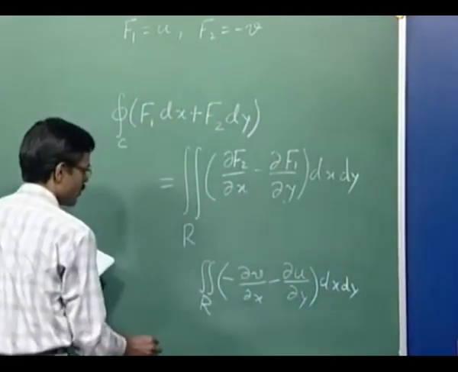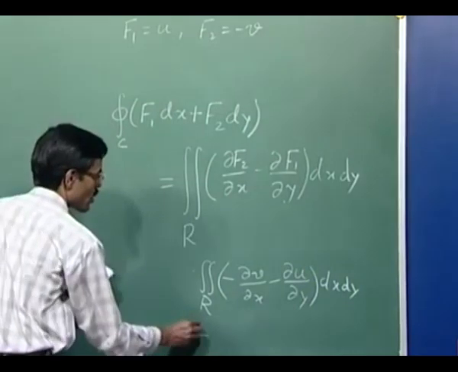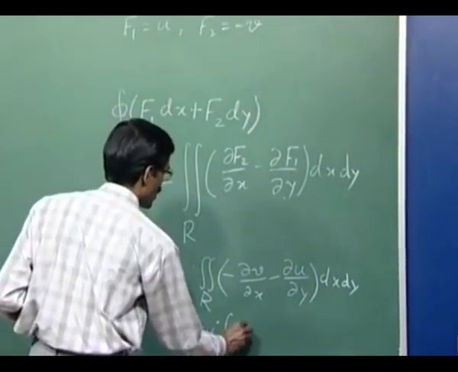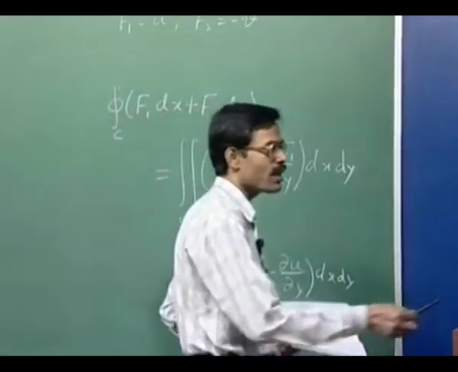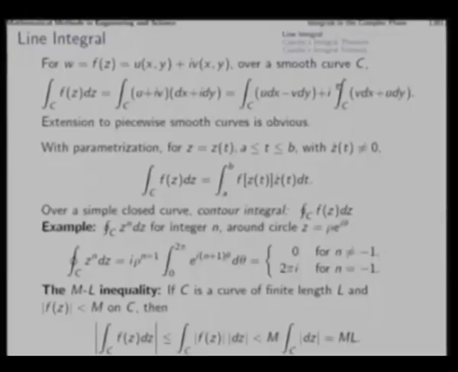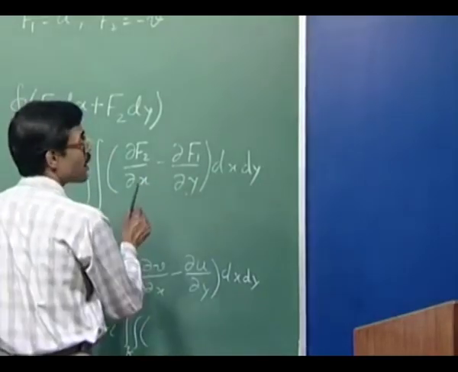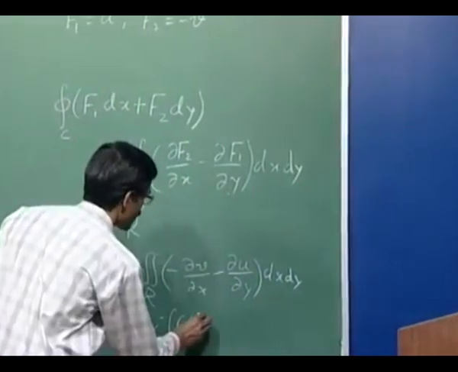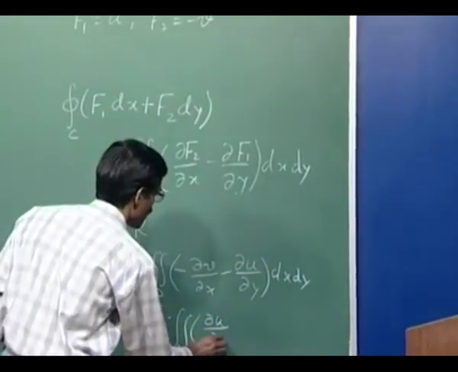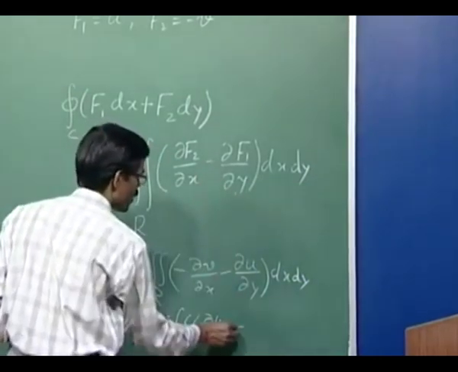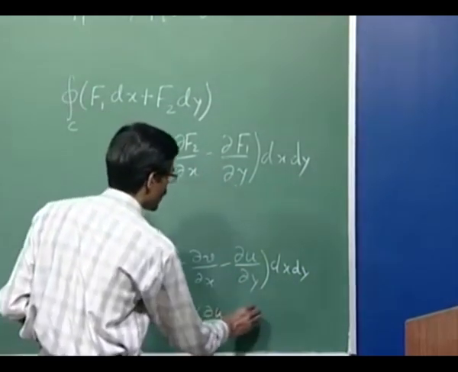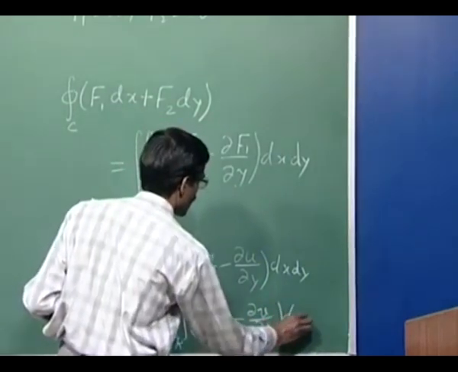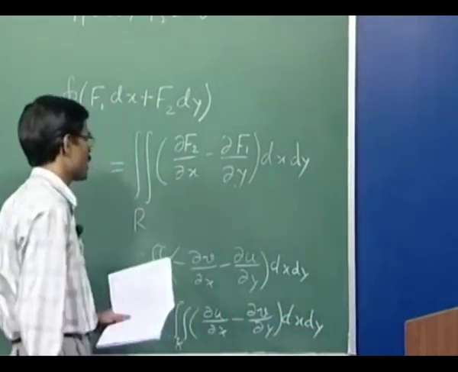So here v is taking the place of f1, and u is taking the place of f2. So here we have del u by del x minus del v by del y. This will be the imaginary part, right.